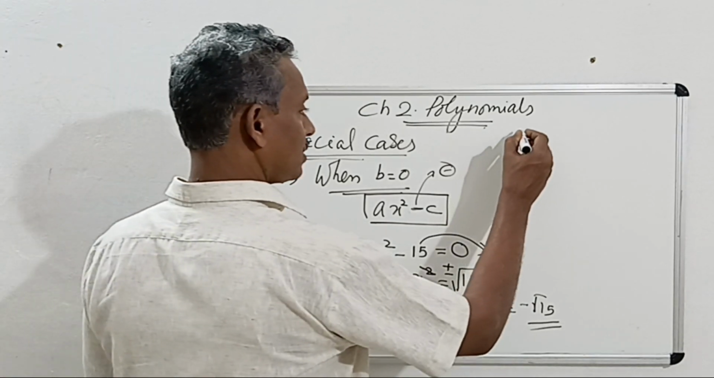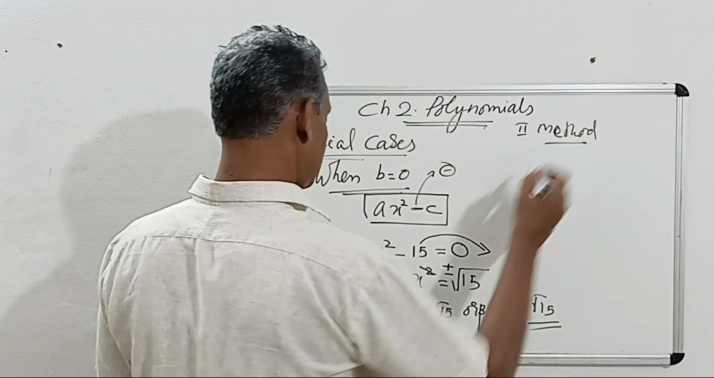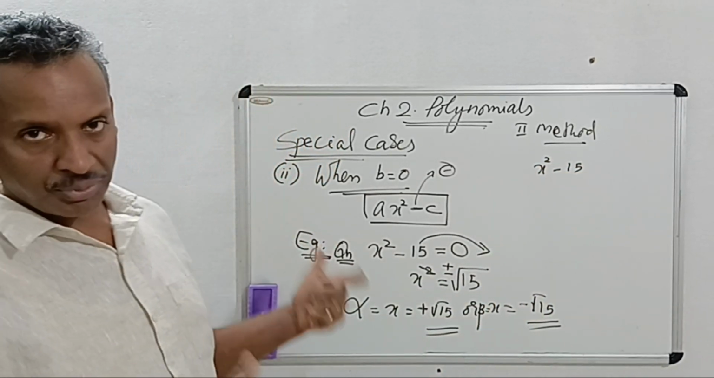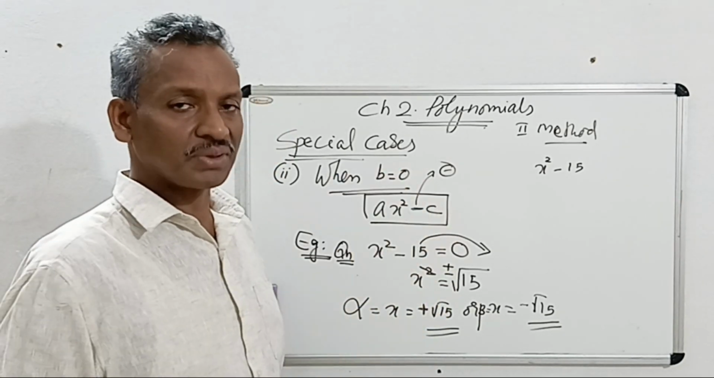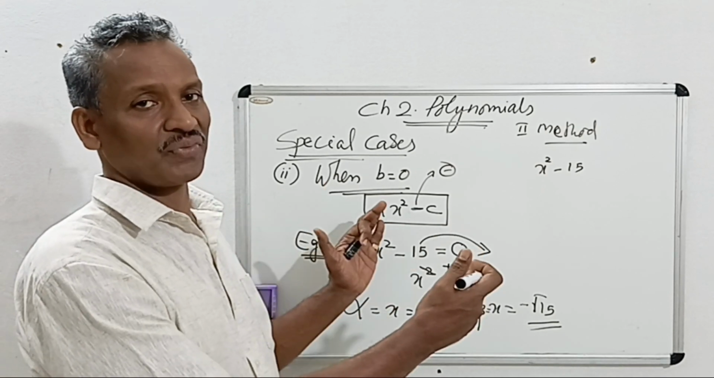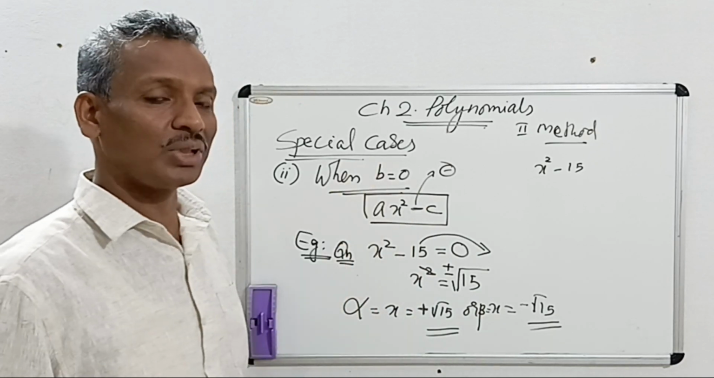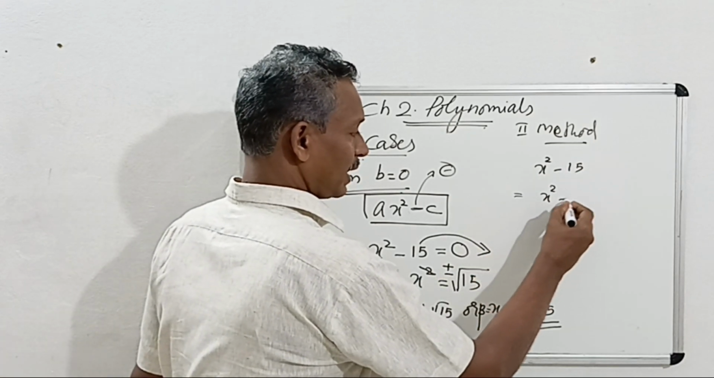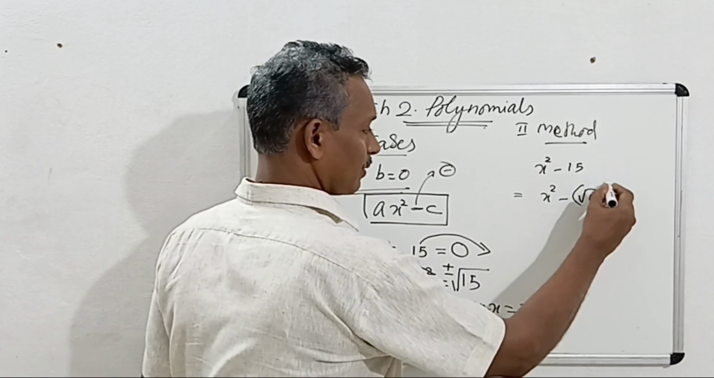Another, second method is, x square minus 15. As per this chapter, we have to make two linear factors. We have done it when all three terms were there, and when the constant was not there, then also we took x common and the other bracket was also a linear factor. Here also we are trying to make two linear factors, following the same pattern. x square minus, instead of 15 we write root 15 the whole square.